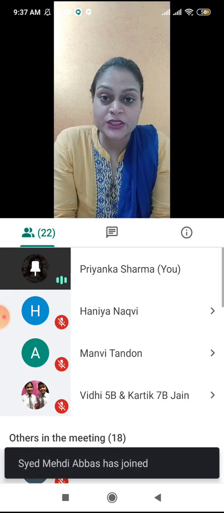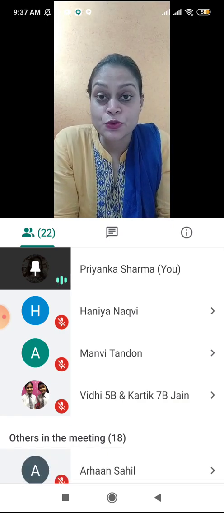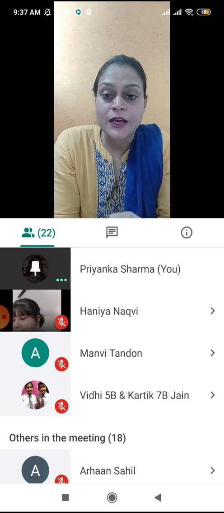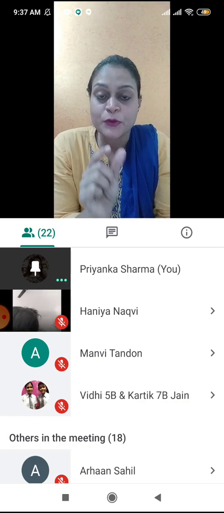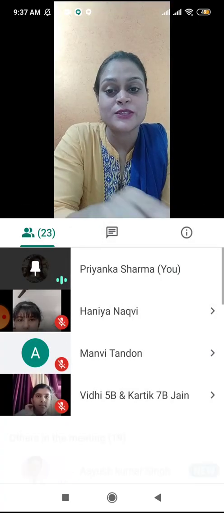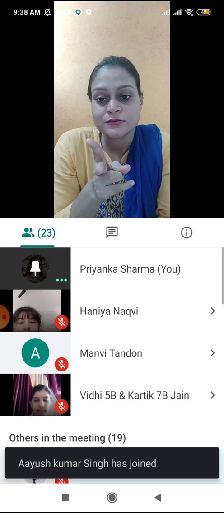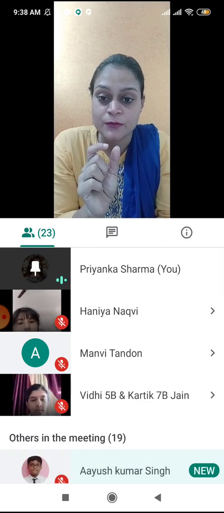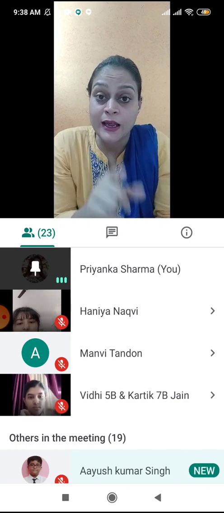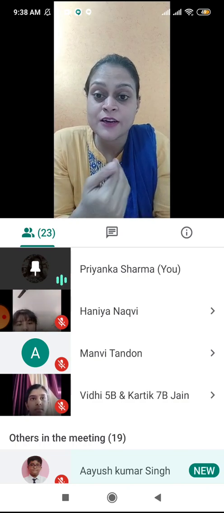Page number 123. Before starting it, we should know about conjunctions. What are conjunctions? In very simple language, conjunctions are the words which join two words, two phrases, or two sentences. Two words means any two words, Rita and Sita. Which word is joining these two words? And. So, Rita and Sita. And is a conjunction.